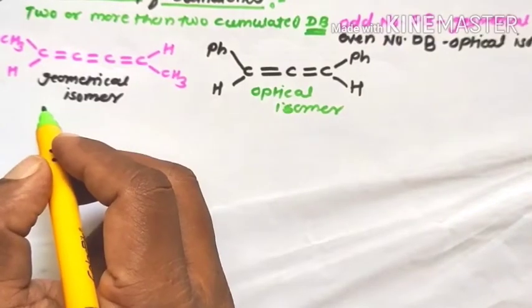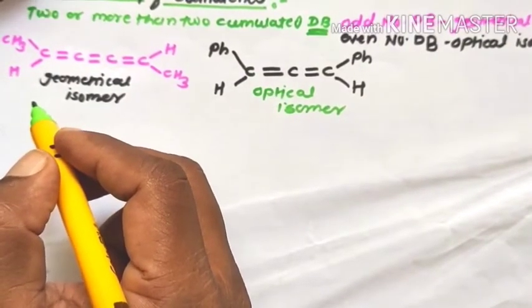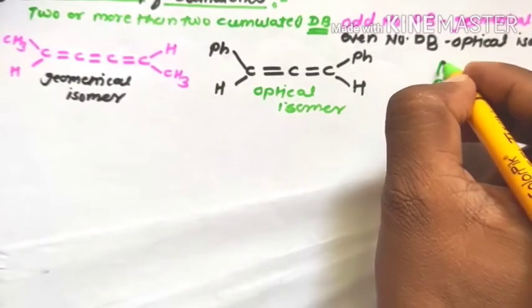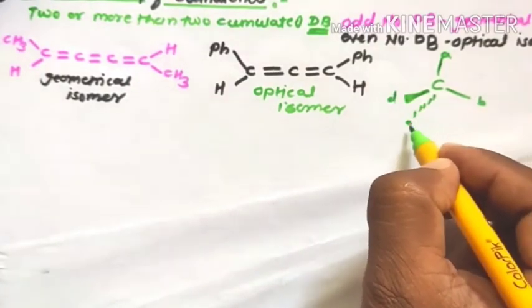Now we can understand by using another example. Carbon always adopts tetrahedral structures, like these carbon molecules. Normal carbon atoms adopt tetrahedral structures. In the tetrahedral structure, the continuous lines indicate, suppose these are the groups A, B, C and D.